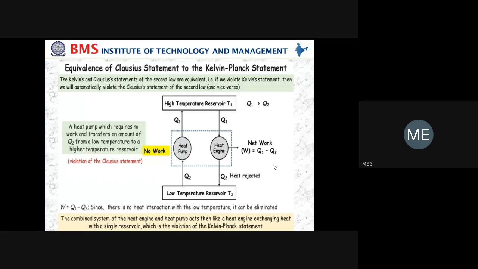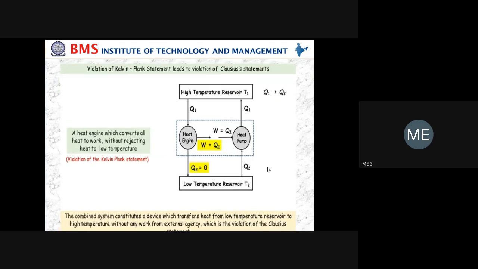So the quantity of heat Q1 rejected from the heat pump is directly taken into the heat engine. According to the Kelvin-Planck statement, in order for the heat engine to work, we should have a minimum of two temperature sources: one is the source at higher temperature, and one is the sink at lower temperature. Here, in the absence of the source, it will not work. It violates the Kelvin-Planck statement, and we are calling it PMM2. Hence, both statements are equivalent in nature. The first case: the violation of the Kelvin-Planck statement violates the Clausius statement.